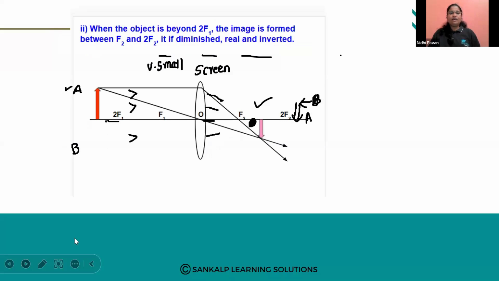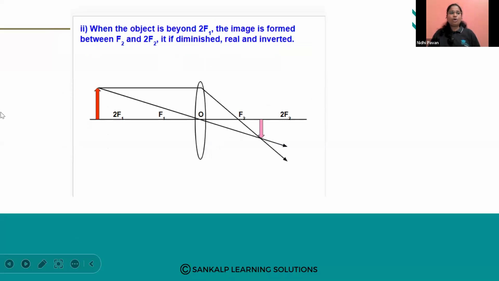case study is when the object is beyond 2F1. 2F1 means what? The distance between the optic center and 2F1 is nothing but our radius of curvature. So sometimes 2F1 is considered as the center of curvature also. The lenses will have two centers of curvature. Okay. See here. Let me clarify.